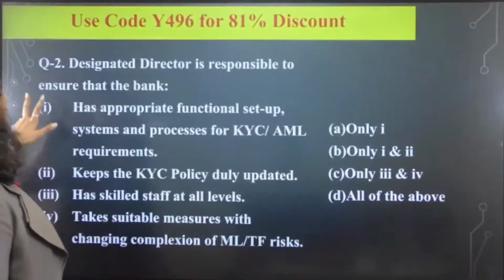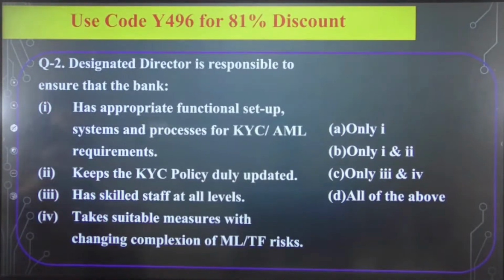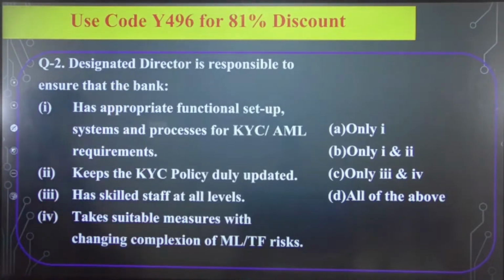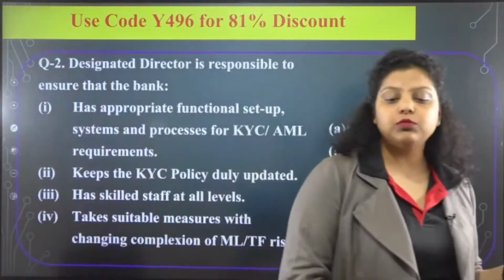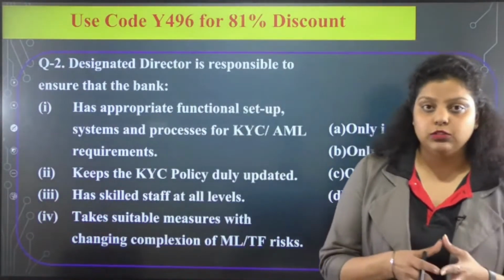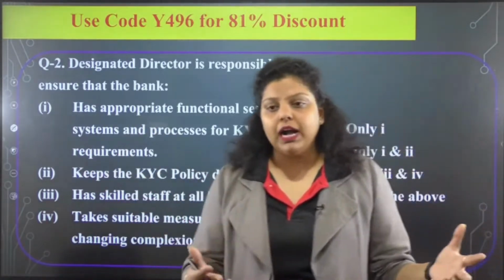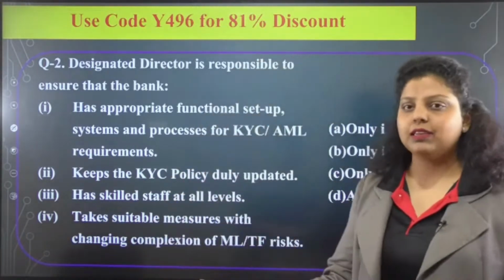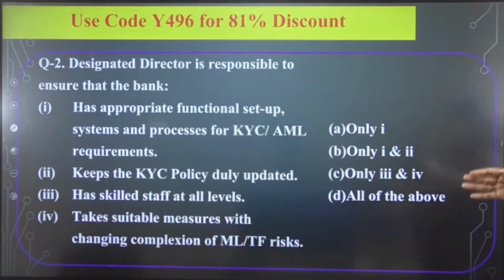The second question is talking about a designated director who is responsible to ensure that the bank does which of the following? So when we talk about banks, the banks appoint two types of functionaries. One is your designated director. Second is your principal officer. Apart from that, the AML team is also there, which helps to control money laundering and terrorism financing in the banking system. So the question is asking: the designated director is responsible for which of the following activities?